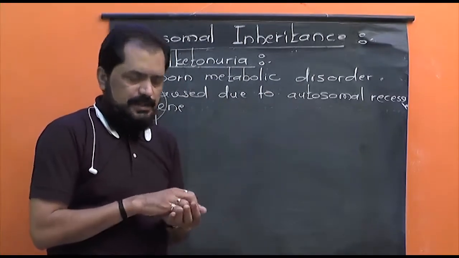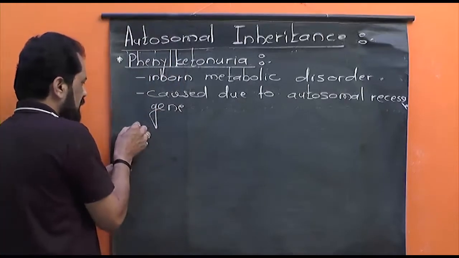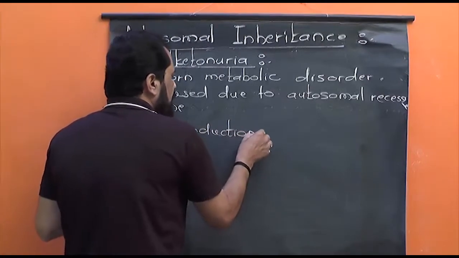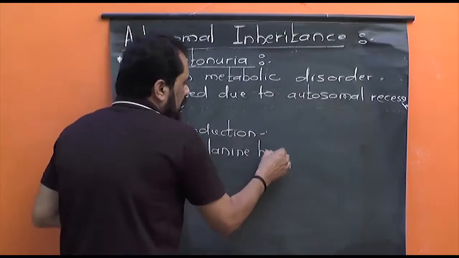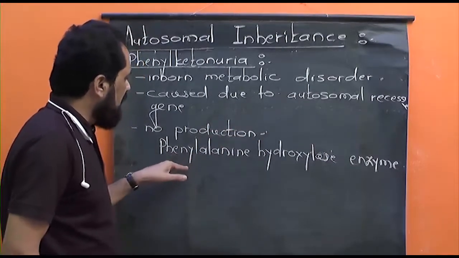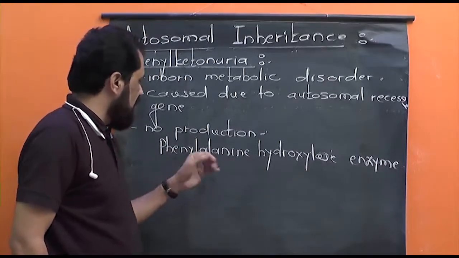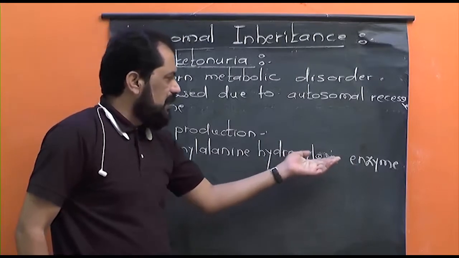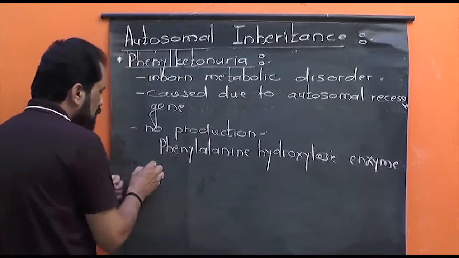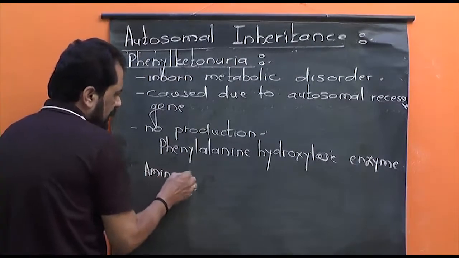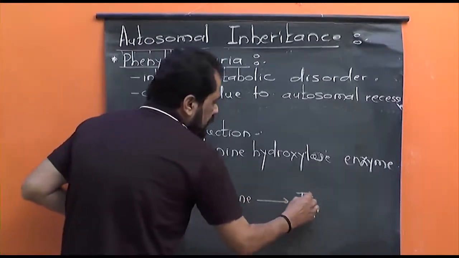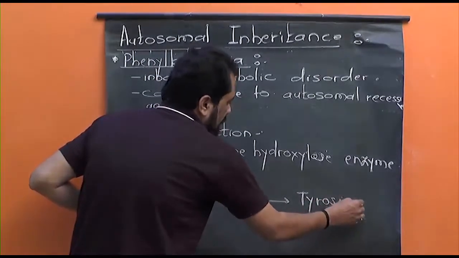Due to this autosomal recessive gene, in those individuals there is no production, no synthesis of the phenylalanine hydroxylase enzyme. Due to the autosomal recessive gene, there is no formation of phenylalanine hydroxylase enzyme. This enzyme is necessary for the conversion of the amino acid phenylalanine into another amino acid, tyrosine.